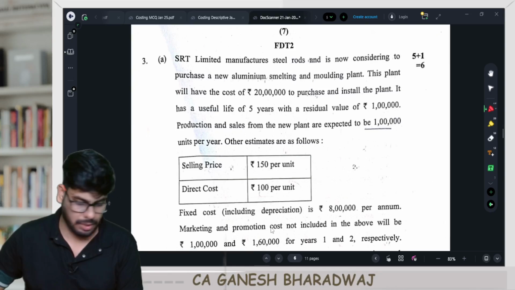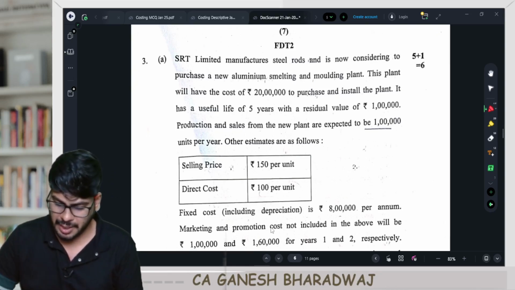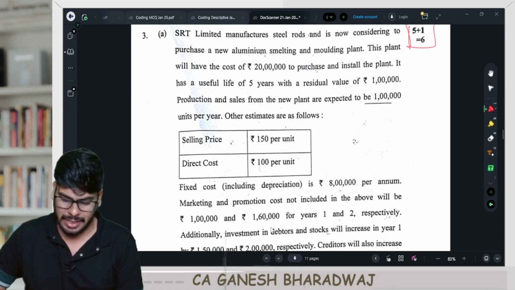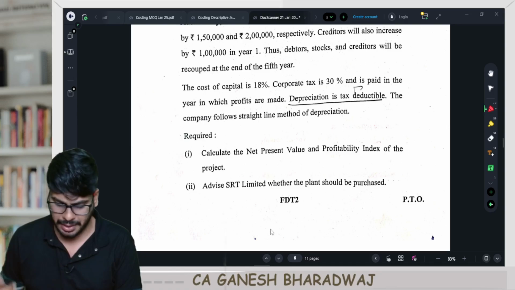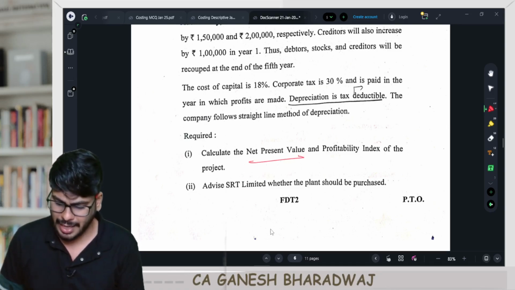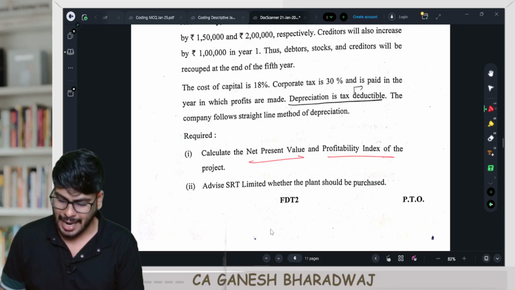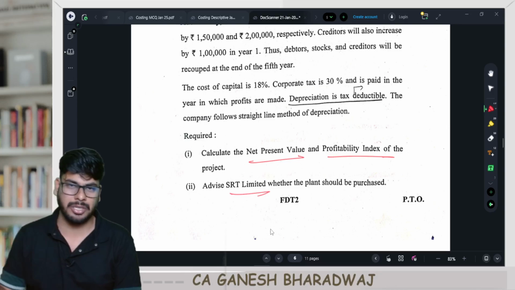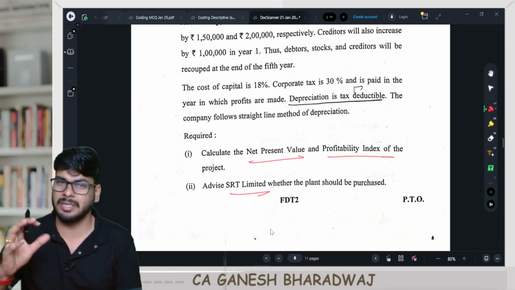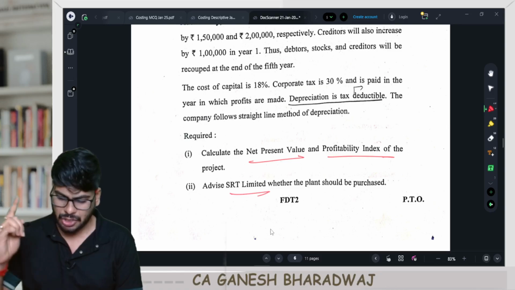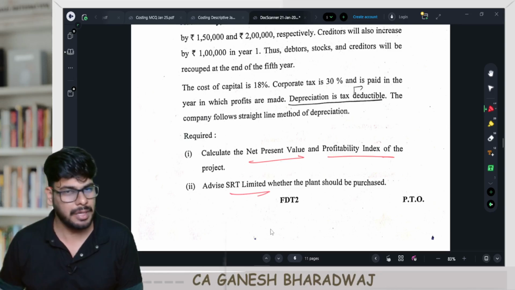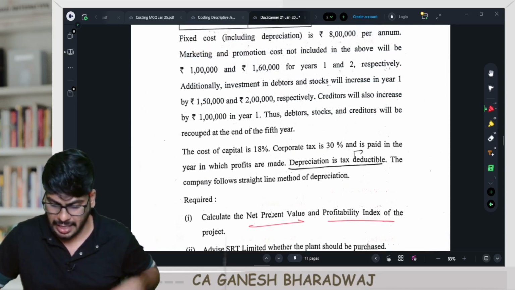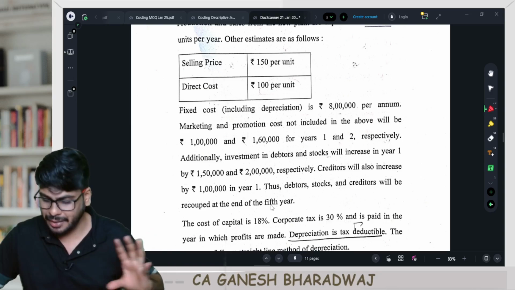Then question number 3A. This question was with respect to investment decisions. And once again, guys, this was a straightforward question only. I didn't see any kind of complications here. They have asked you to calculate NPV and profitability index, and they have asked you to advise whether this company needs to go for it or not if it's a positive NPV. Even though I haven't solved this question, yes, it's a straightforward question. So what you need to do is, if it's a positive NPV, tell them that you can go for it, right? If it's a negative NPV, ask the company not to go for it. Once again, it wasn't a difficult calculation. Everything was given in the question.